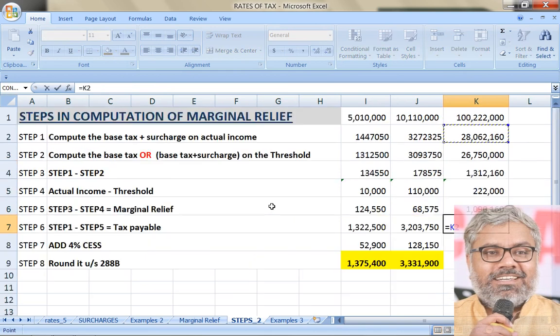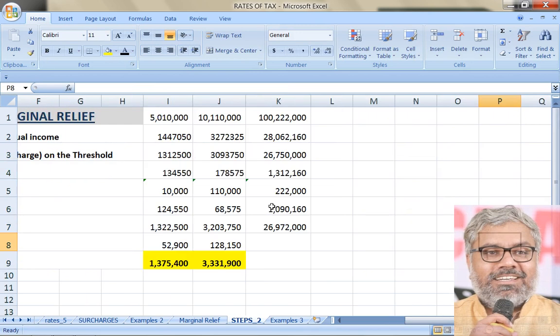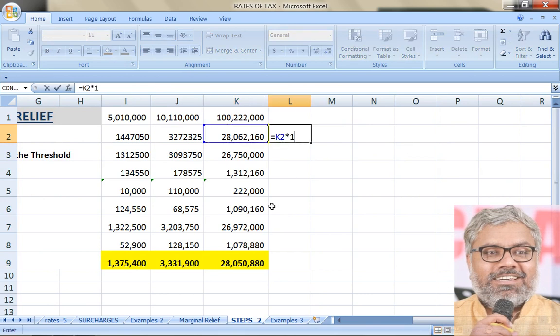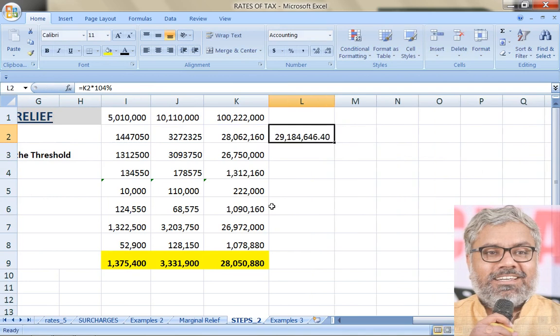Then tax payable, there is a 10 lakhs 90,160 marginal relief in this case if you observe. Tax payable will be how much? From the step 1 which we originally calculated minus marginal relief. So minus marginal relief, after that add 4% to that. Then you will get the final tax liability of how much? 2 crores 80 lakhs 50,880. So if at all there was no marginal relief, just for understanding purposes, how much tax the SSC would have paid? Total 2 crores 91 lakhs he would have paid.